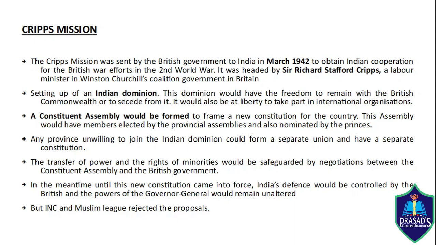And the League did not like the idea of a single union of India. They wanted a separate state for Muslims. Since the INC and the Muslim League rejected the proposal, the Cripps Mission was a failure. Sir Stafford Cripps went back to England, and soon after that the Quit India Movement was started by Gandhiji.